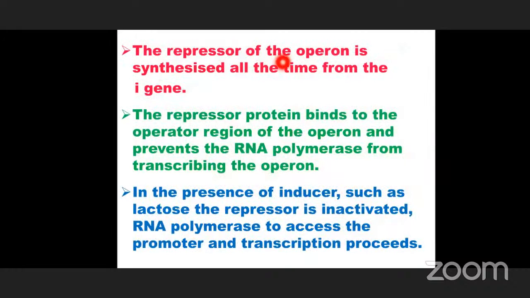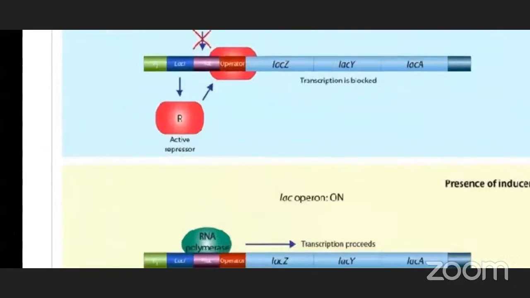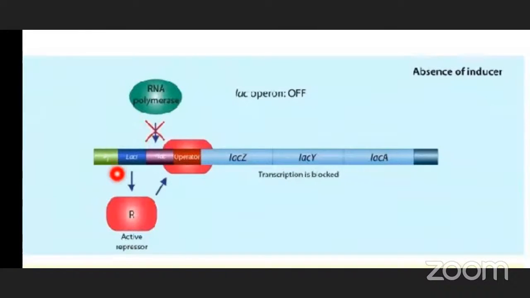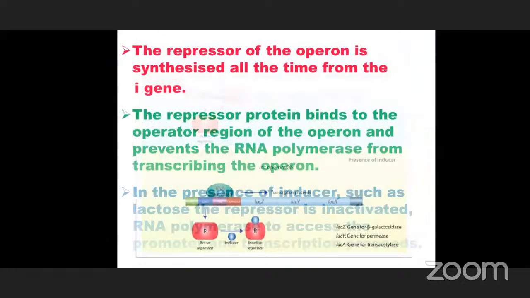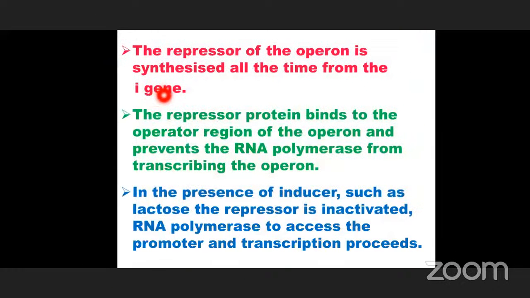The repressor of the operon is synthesized all the time from the I gene. So this repressor is synthesized from the I gene, which is located on the operon. This I gene is used for the synthesis of the repressor.